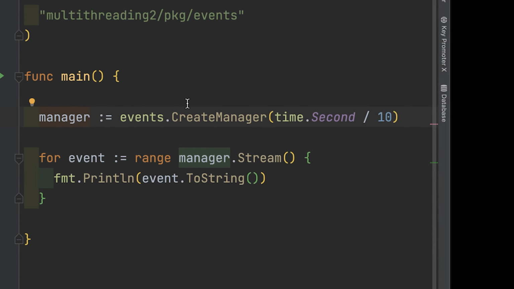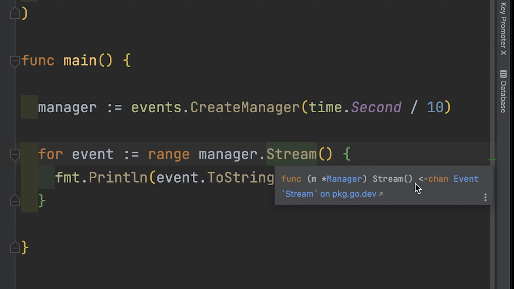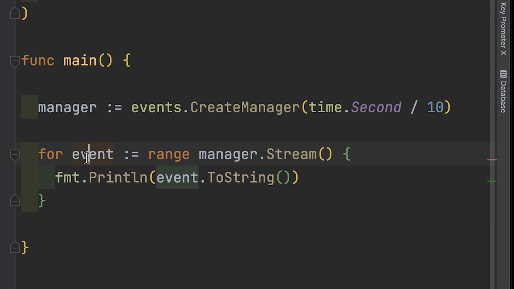So here I have a very simple application. It has something called an event manager. It has something called a stream, which is really just a channel, a read-only channel, and we're going to pull events from that channel and just print it to the log. This event manager is going to produce 10 events per second.